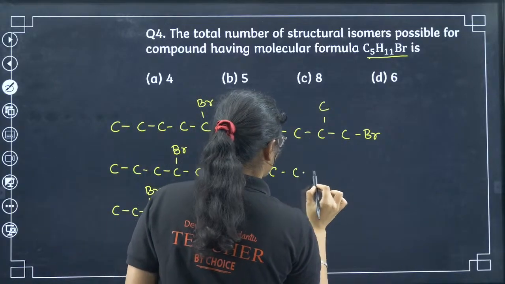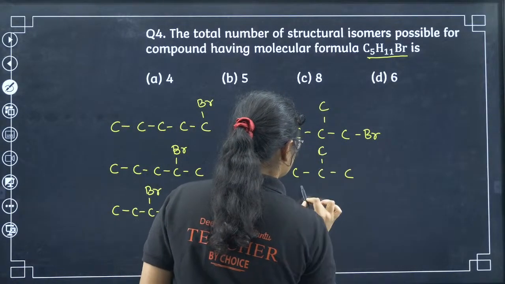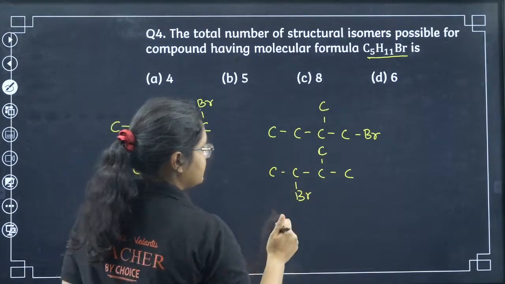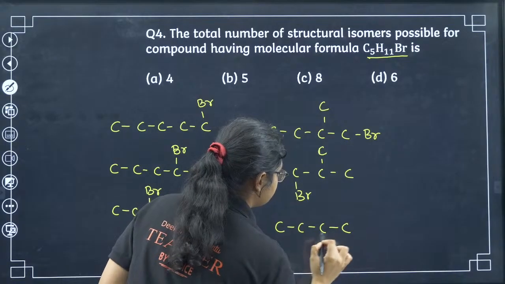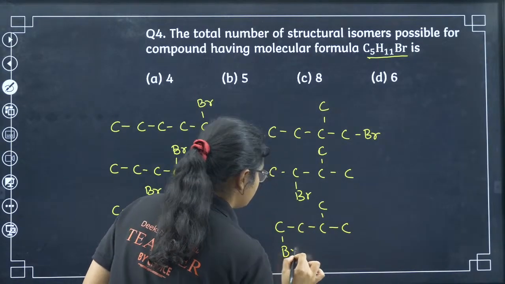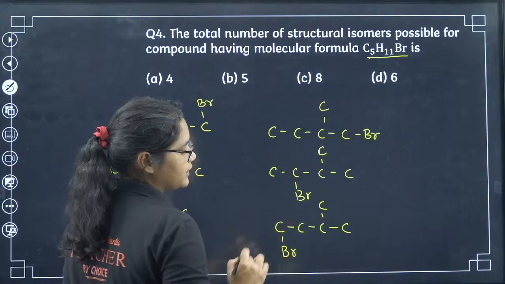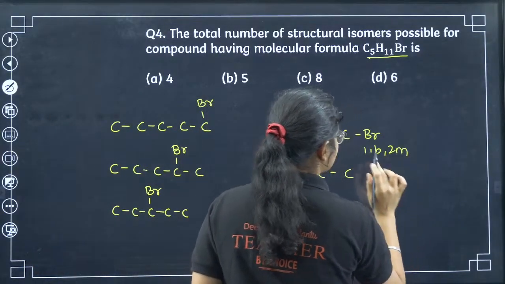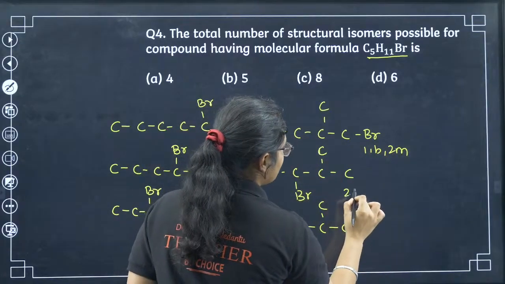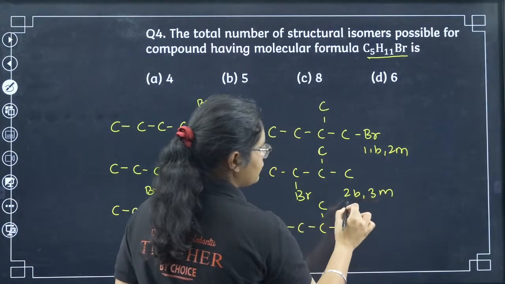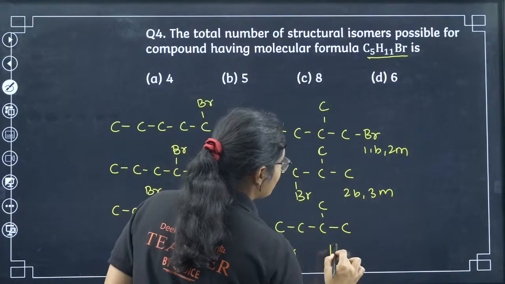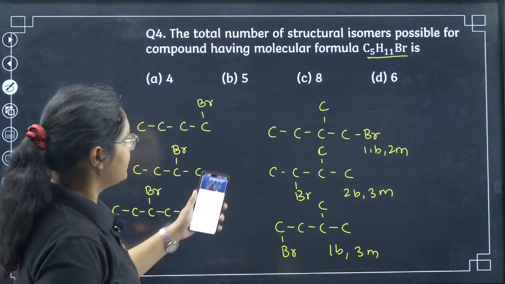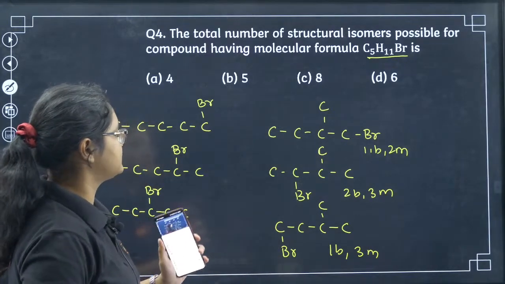Now let me try another product. If I have this one, this will be 2-bromo-2-methylbutane. Then I have another, I can put bromine here also, so that will give me 1-bromo-3-methylbutane. All of them are different. See, this is 1-bromo-2-methyl. I'm just writing in short. This is 2-bromo-3-methyl. This is again 1-bromo-3-methyl. So I have got 3 here and 3 here, 3 plus 3, 6 I have got.